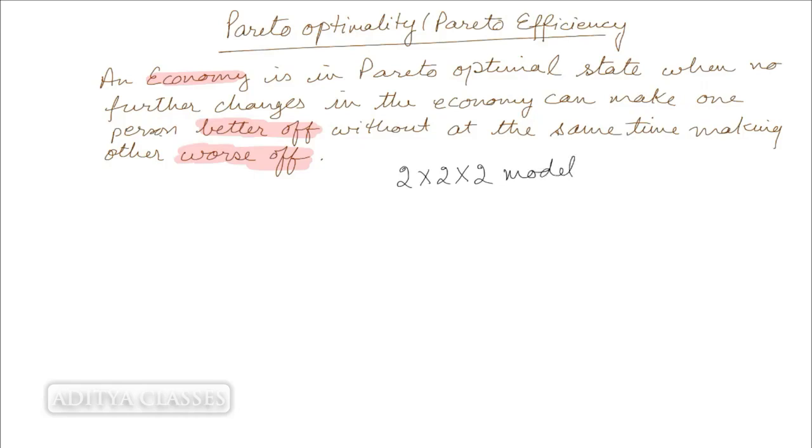It says there are only two consumers, then there are only two factors of production, and only two commodities are being produced. So these are our basic assumptions on which we will be building up the Pareto optimality condition.